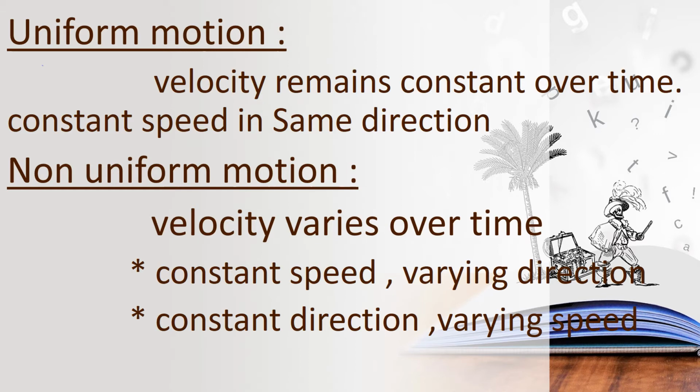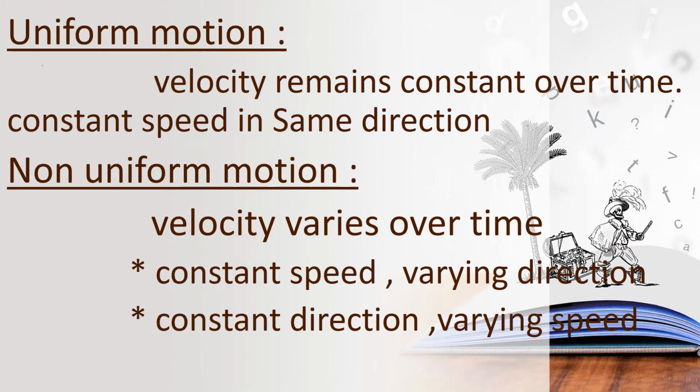That is non-uniform motion. Here, uniform motion means velocity remains constant over time. Okay, what does velocity mean? It has both magnitude and direction.